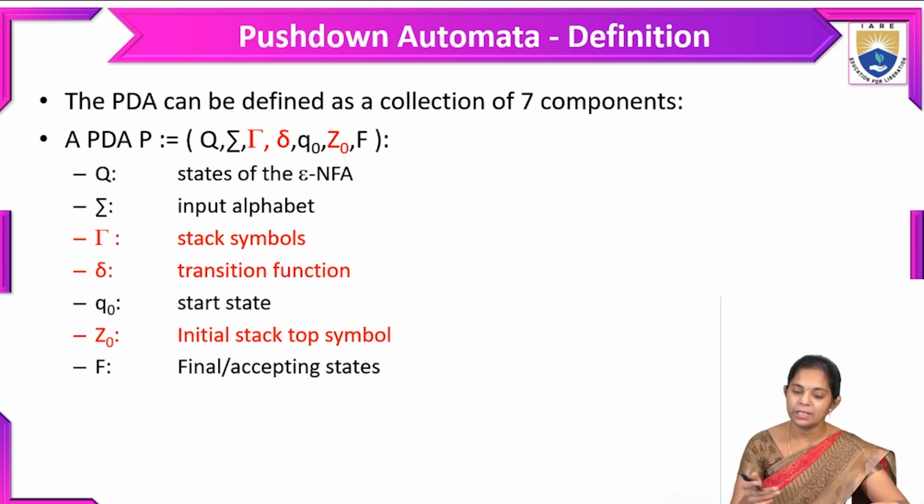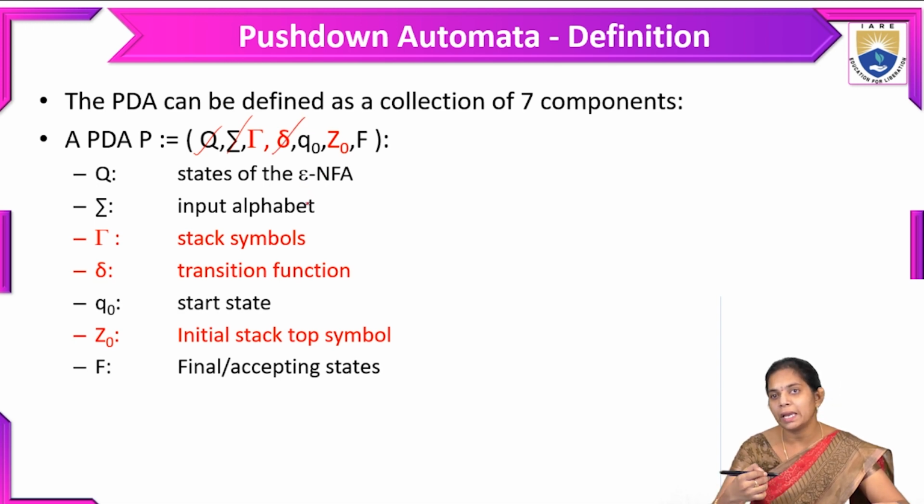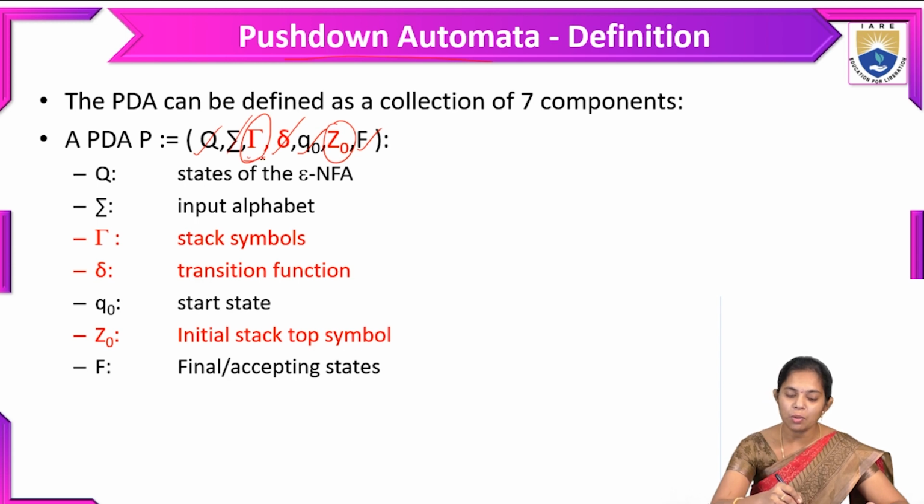In that we already discussed the finite set of states, sigma the input symbols, and the transition function, which differs between DFA, NFA and epsilon NFA. We also know the initial state and the final states. The two new symbols added for the definition of pushdown automata are tau and Z naught.